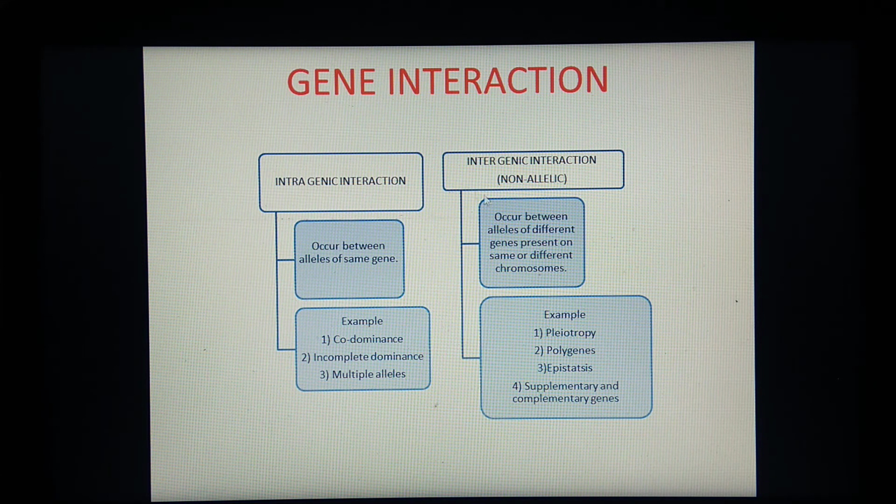Now we are going to study intergenic interaction, also called non-allelic, which occurs between alleles of different genes present on the same or different chromosomes. Example, pleiotropism. Only one is included in our book, but other examples are polygenes, epistasis, supplementary and complementary genes.